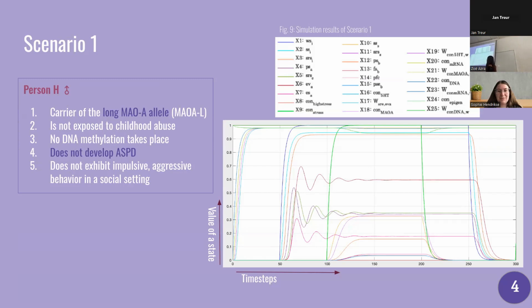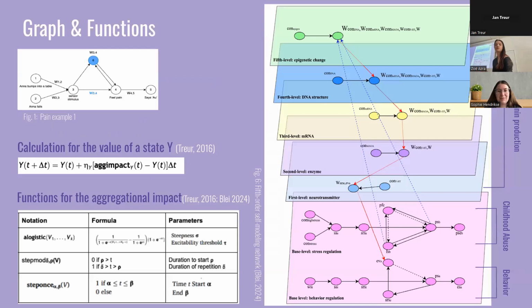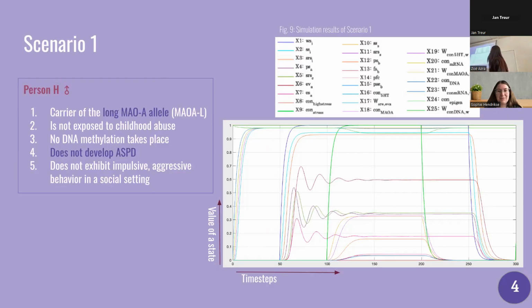And secondly, the fact that person H is not exposed to childhood abuse means that the stress levels of this person are low. As I mentioned before, here, this con-stress state gives the context of this low levels of stress. And in the simulation, this is represented by the bright green line, which is present from time step 100 to 200.